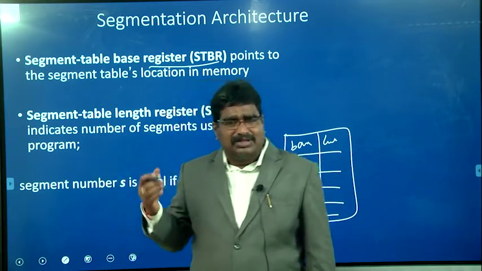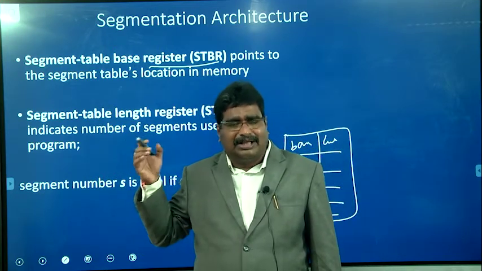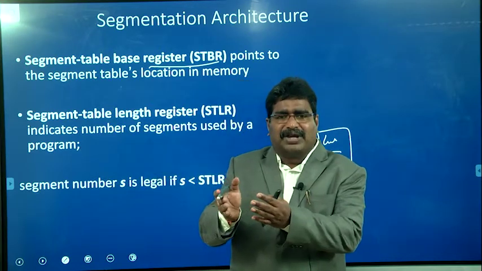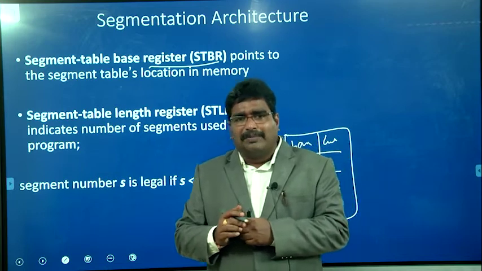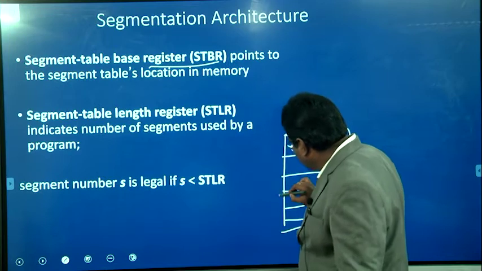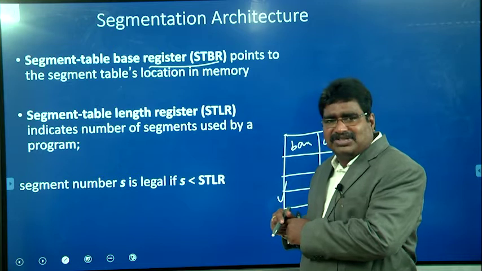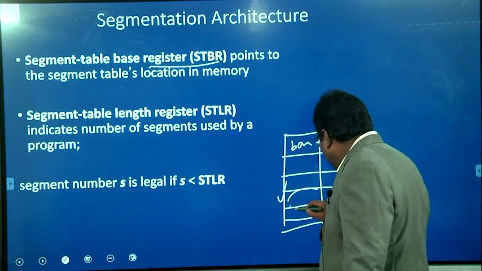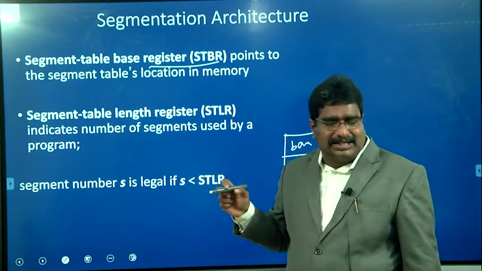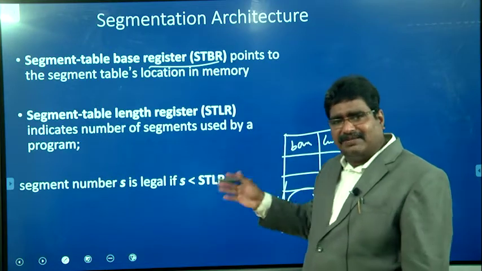So once we are using the segmentation technique, for example, the CPU identifies the logical address as segment number 5 and offset 100. It simply takes the segment table base register. From that it identifies where the fifth segment's base information is available, and it takes the base value. First it compares the offset with the limit: if the offset, 100, is less than the limit, then okay, otherwise it gives an error.